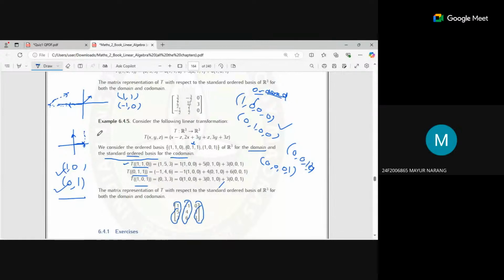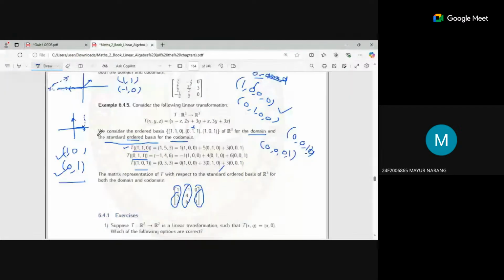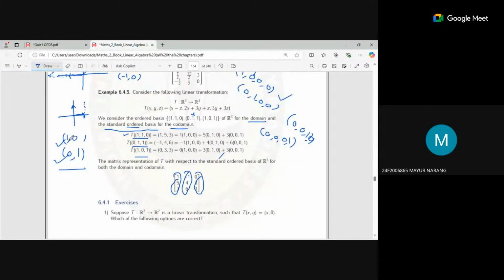For every further analysis, we just go to the standard ordered basis. Like if we go from R2 to R3 transformation, or R1 to R3 transformation, every time we go with the standard ordered basis. If the question gives some other ordered bases, then you have to use them. But in most cases we use the standard one because it is the easier one to understand.